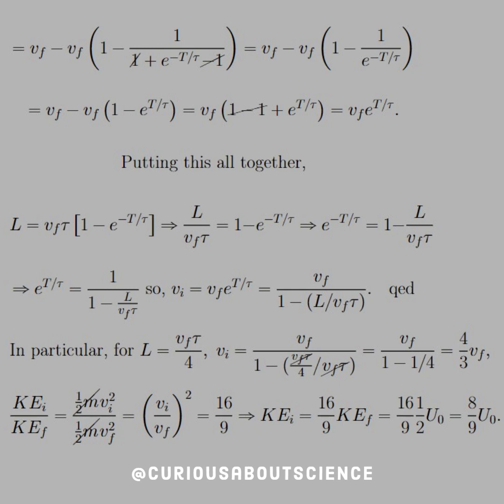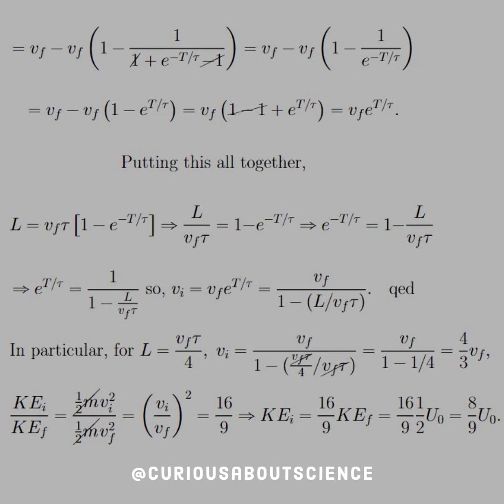And in particular, if we let L equal Vf tau over 4, then Vi reduces down to 4/3 Vf, and we can now find the ratio of kinetic energies. So we have 1/2 m's that cancel, and we just have a ratio of Vi to Vf. But that's cool because that ratio, based on the Vi right above it, goes to 4/3.